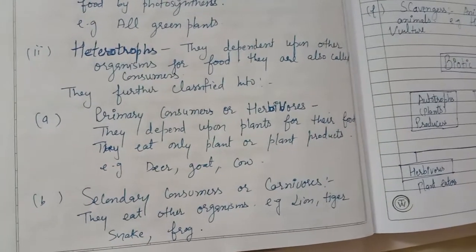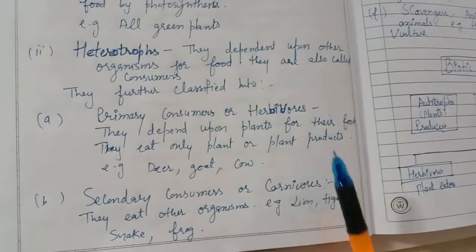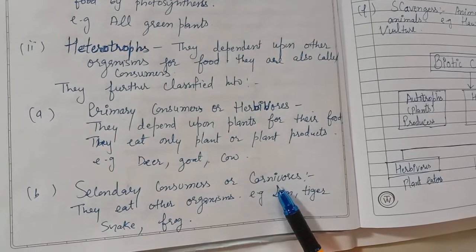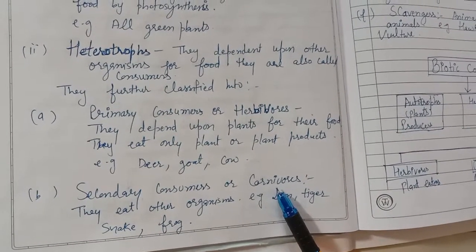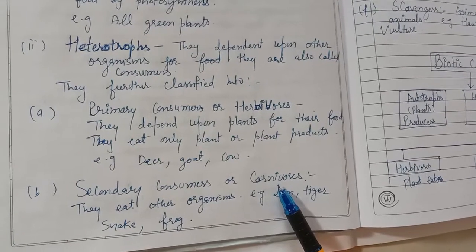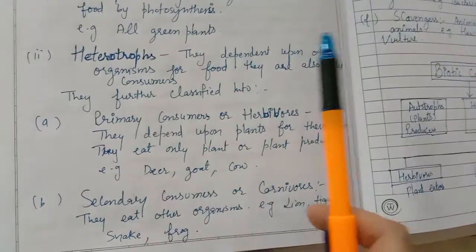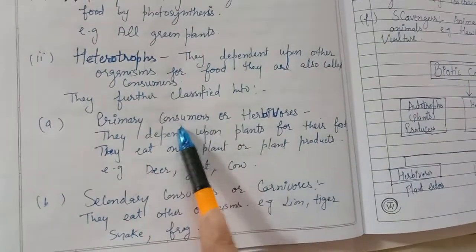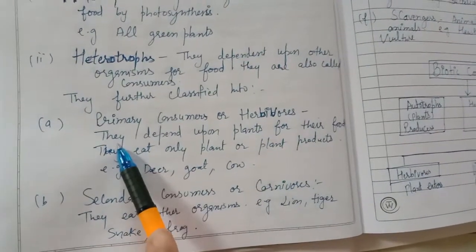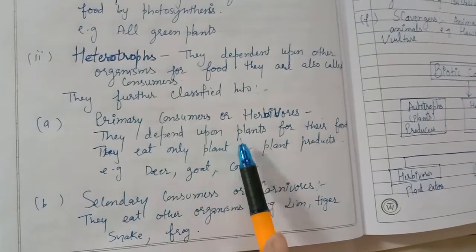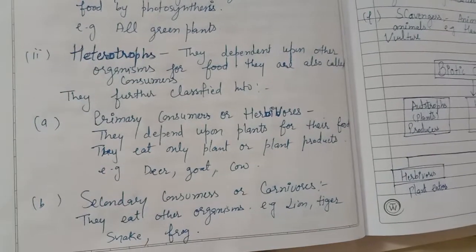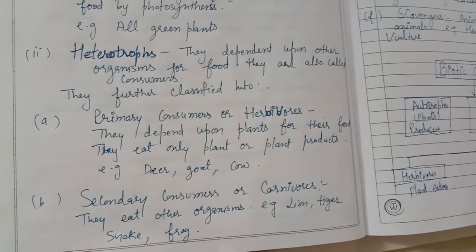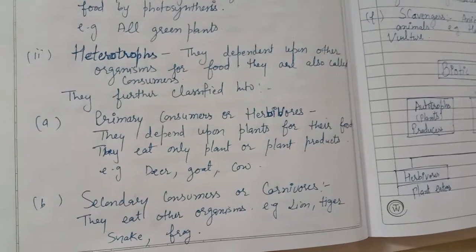Primary consumers are the herbivores, secondary consumers are the carnivores, and tertiary consumers are the top carnivores. Primary consumers depend basically upon plants. Herbivore means plant eater. They eat plants or plant products only.